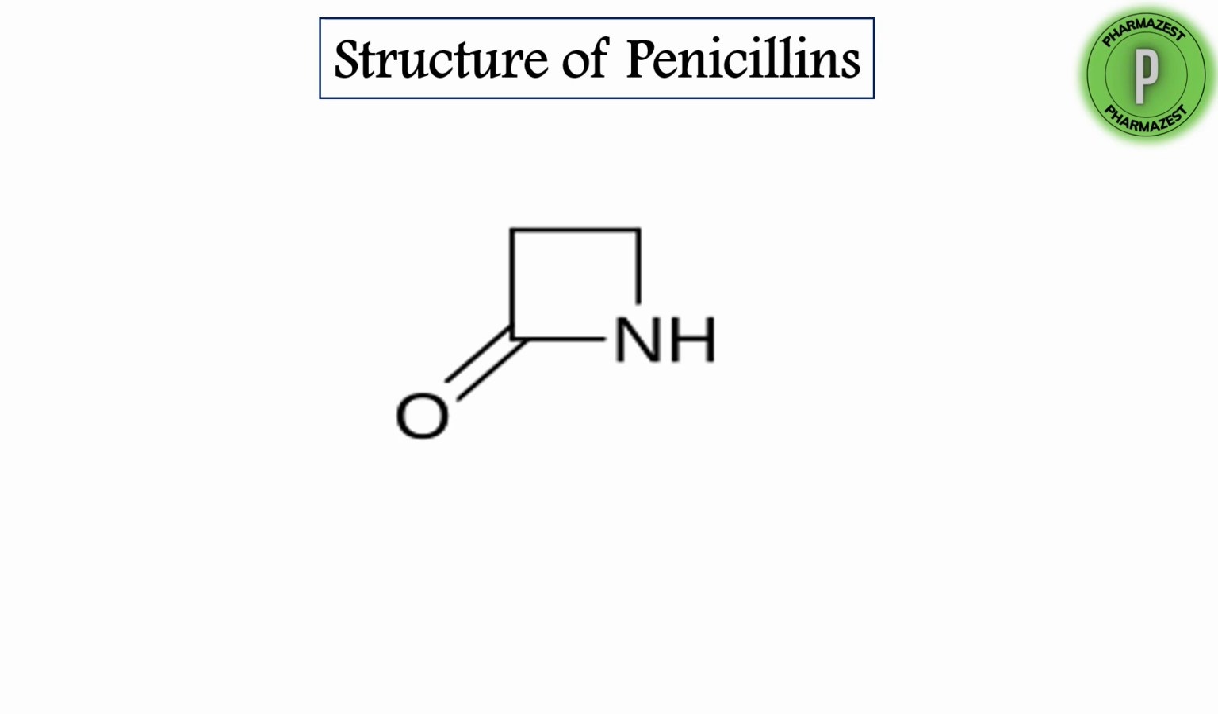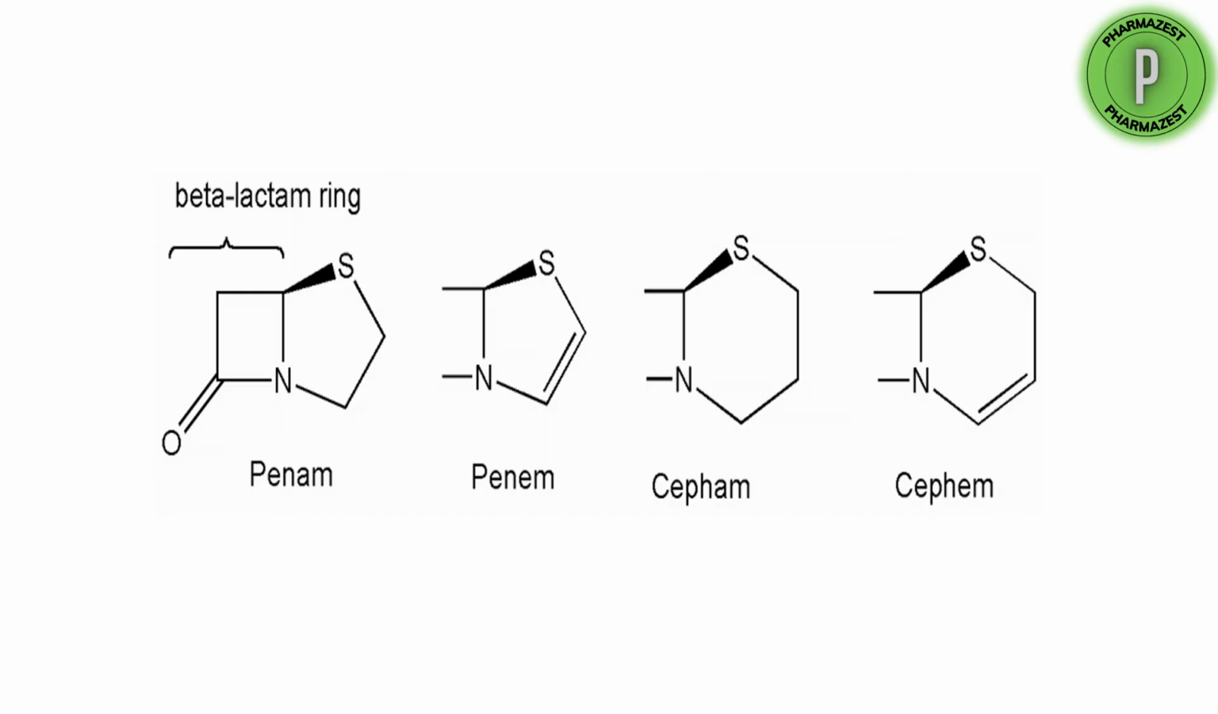The basic structure of penicillins is the cyclic amide structure. When the amide structure is cyclized, you get this four-membered ring which is known as the beta-lactam ring. This beta-lactam ring is the main pharmacophore of penicillins, and it is also known as a monobactam ring or azetidinone ring. And if this beta-lactam ring is attached to a 5-membered thiazolidine ring, it is known as the penam structure.